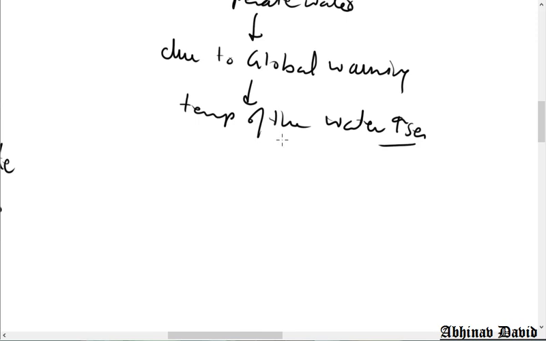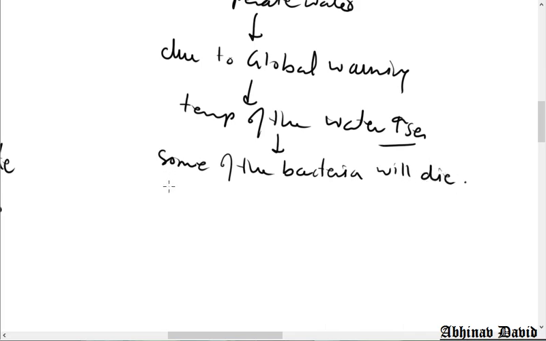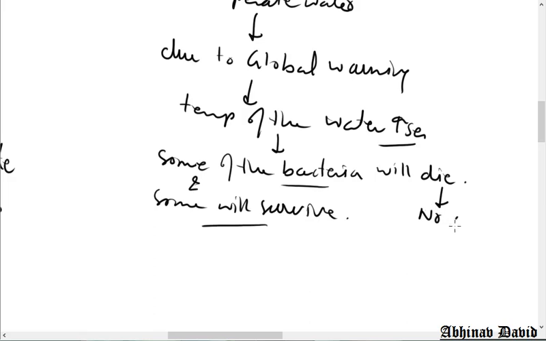So when the temperature of the water increases, some of the bacteria will die, and some will survive. Who will die? Those who have no variation or neutral variation. And who will survive? Those which have got a variation to fight against high temperature.